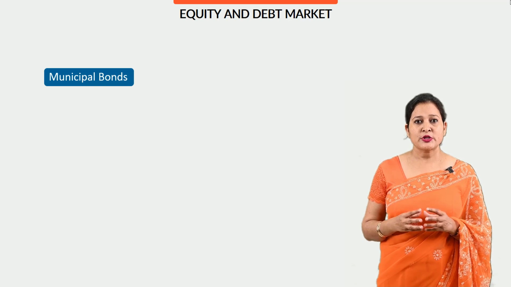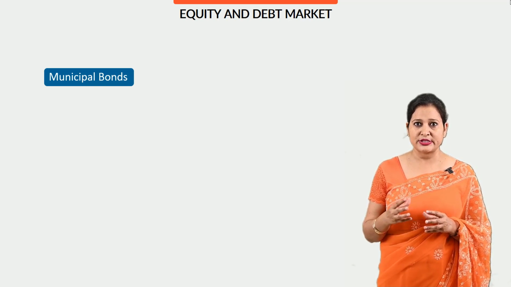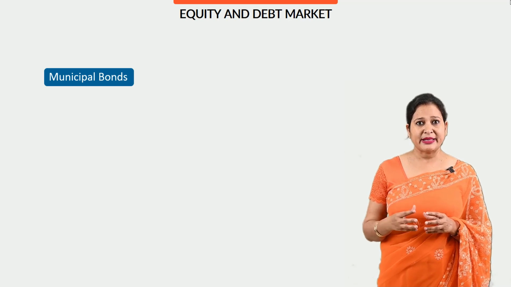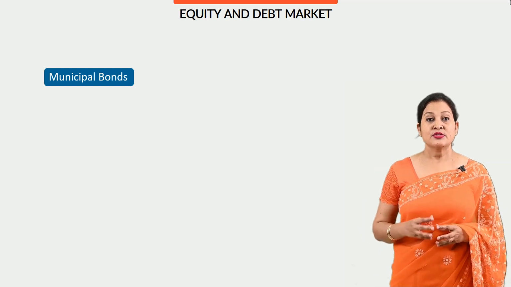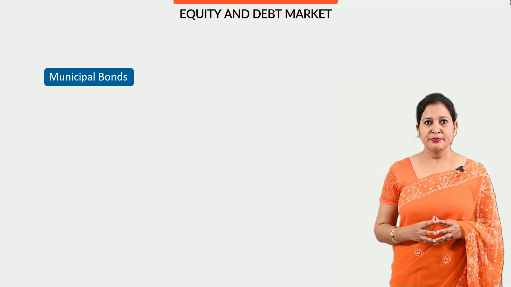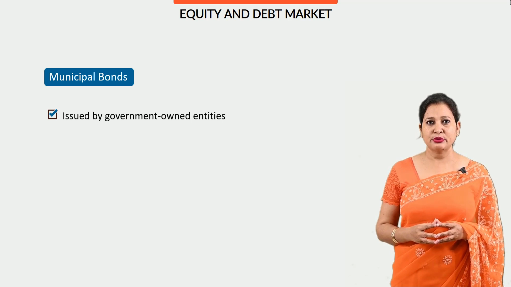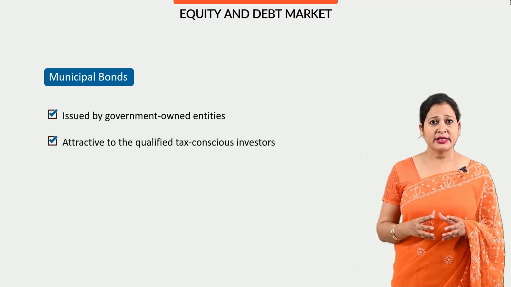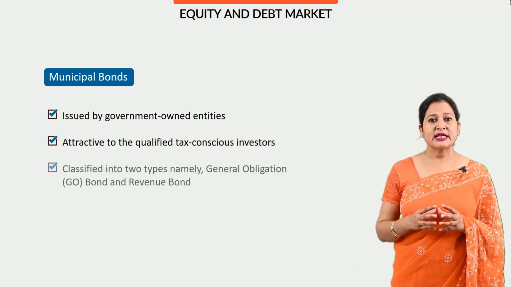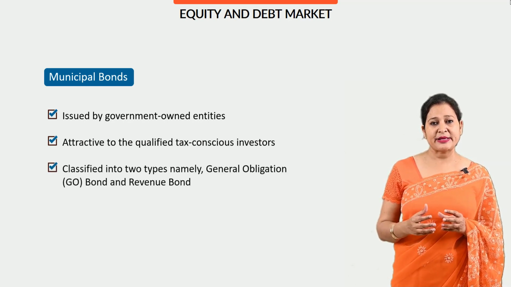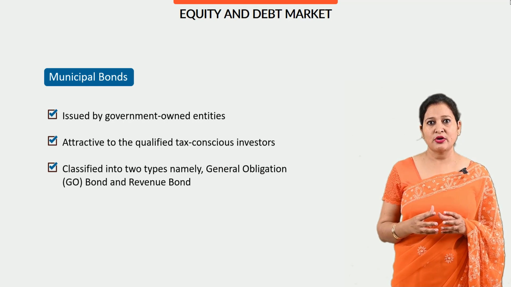Municipal bonds. A municipal bond is a type of bond issued by the local government, including local or state governments, or even the bodies created by the local or state governments. Normally, these are issued for arranging the funds required for urban development. So, here the main features are: municipal bonds are issued by government-owned entities. These bonds are attractive to qualified tax-conscious investors and classified into two types, namely general obligation bonds and revenue bonds.